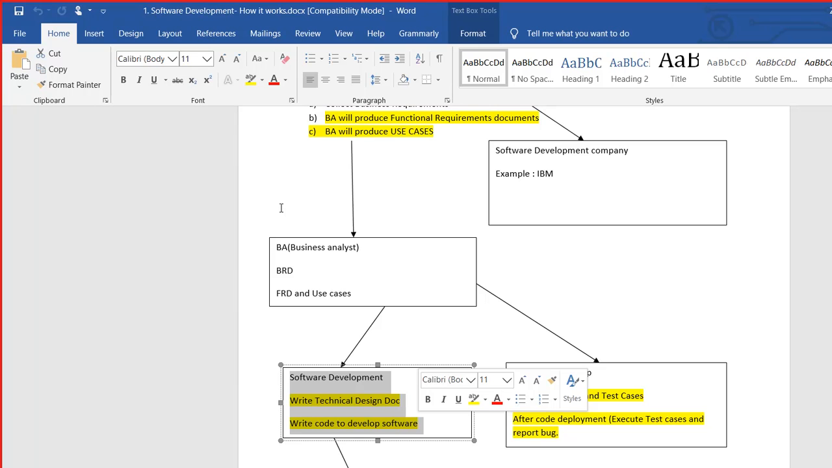Now, when this BRD is ready, then it goes to two types of people. Software developers start creating their design, and then they write code. So the way it works, let's say a big software, they do not develop the whole thing at a time.